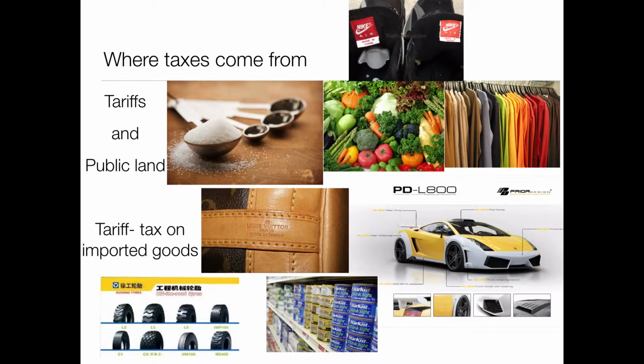In the United States, taxes were collected in the form of tariffs, as well as public land sales. A tariff is a tax on imported goods. Goods like vegetables, clothes, leather, auto parts, tires, shoes, sugar, even tuna. Once an item is bought by a company here in the US from another company in another country, the government fees the American company for buying elsewhere rather than the US. This is used as a method of trade restriction.